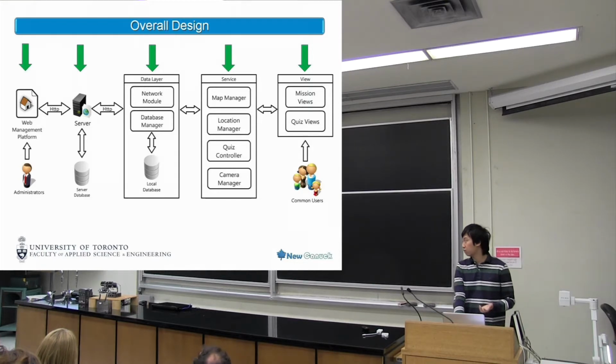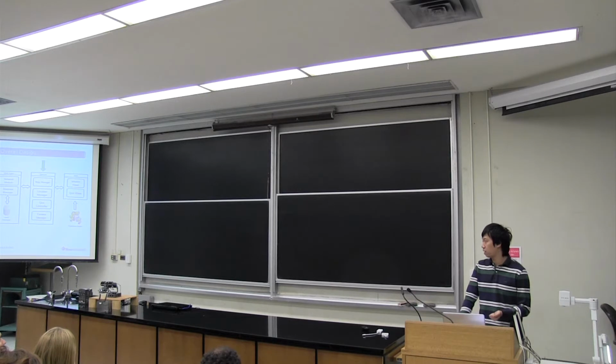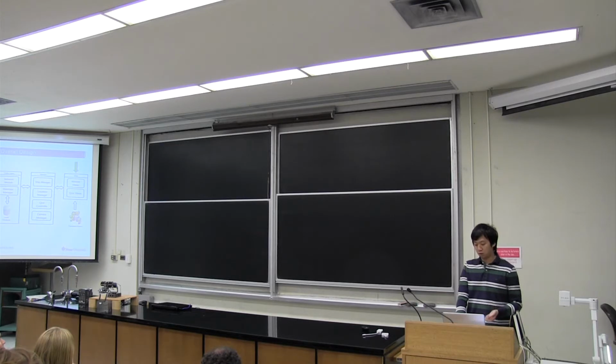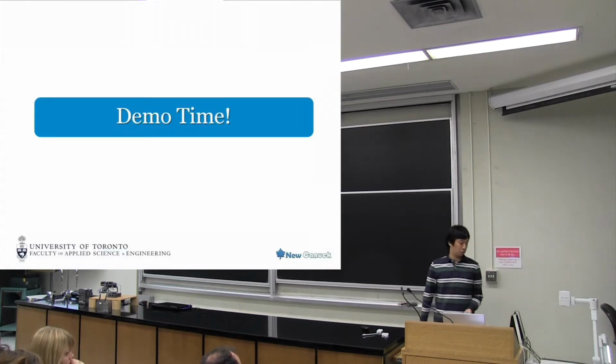We have the middle service layer, which includes the code of different kinds of tools applied in this app, like the Google Map Manager, the Location Manager, the Quiz Controller, and the Camera Manager to operate the camera. The highest layer is the view layer, which controls what the common users will see with this app and what they can do with this app. Next, I will play our demo.